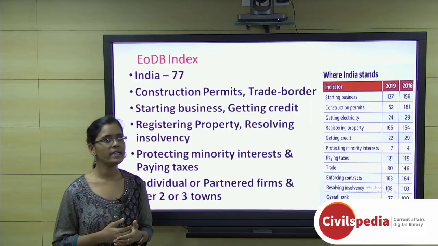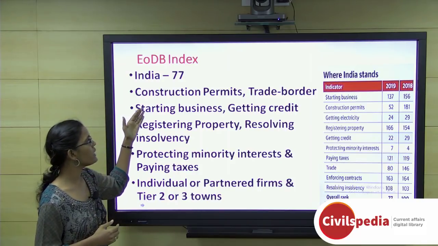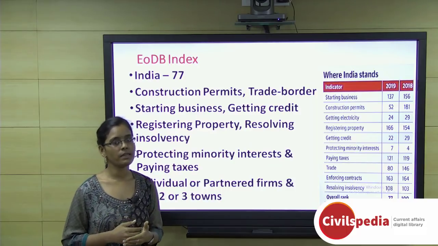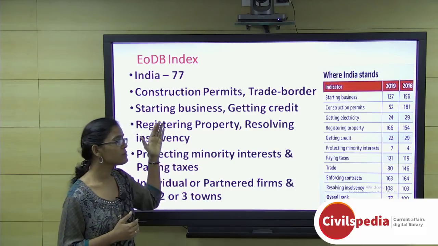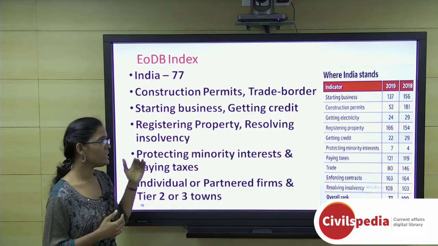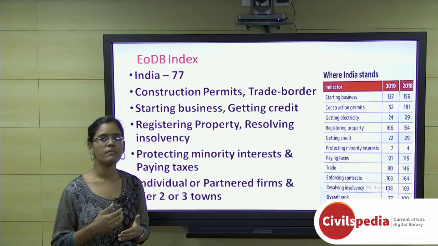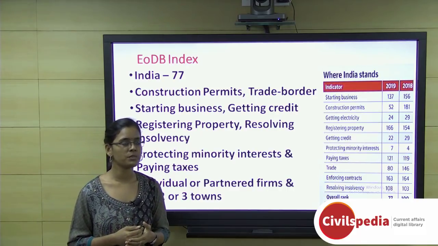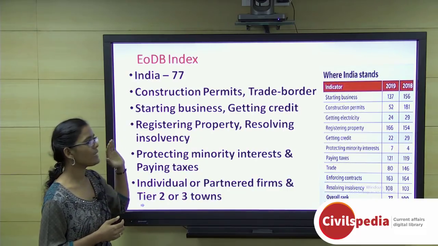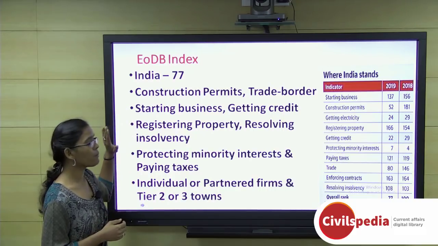Among the 10 indicators, India has performed very well with respect to two indicators, that is construction permits and cross-border trade. Because of that only, this historic jump from 100th rank to 77th rank happened. And cross-border trade shows that India nowadays has a very positive level in export management. Another thing, what is moderately performed by India is starting a business and getting credit. These two things are a positive approach of India.